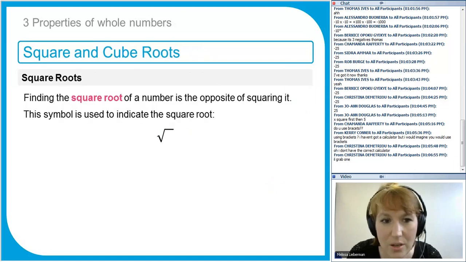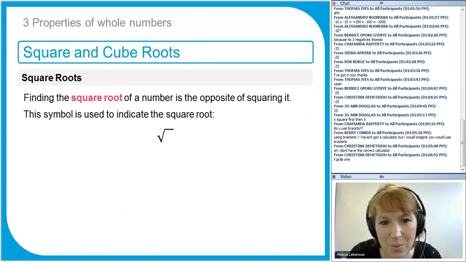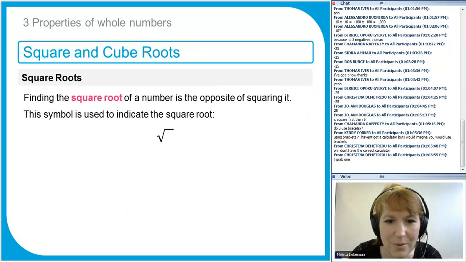Okie dokie then, square roots. So the square root symbol looks kind of like a tick, and it goes across and above the number like this. Have you seen that before? Square root, like that. It's there on the screen. So that's your square root symbol. If it has a little 3 there, that's a cube root. But if it doesn't have a number, then it's just a square root. And we can have bigger nth roots, but we don't worry about that at this level. So that means square root.